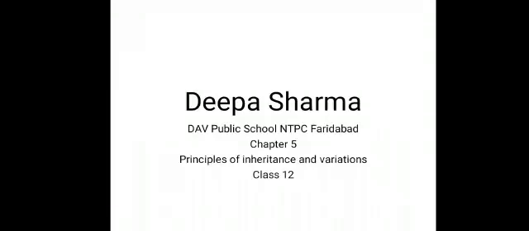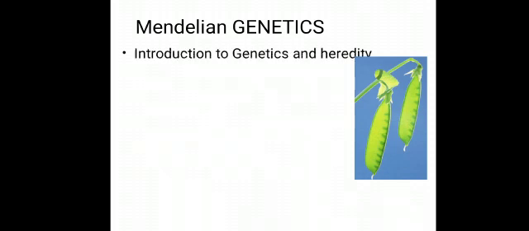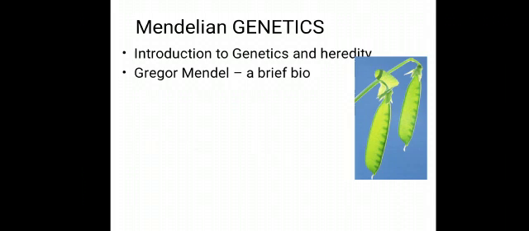everyone. Here we are starting our chapter 5 of class 12, that is principle of inheritance and variation. First of all, we will discuss about the Mendelian genetics. Here what Mendel do. We will discuss introduction to genetics and heredity. We will discuss about Mendel, that is Gregor Mendel, a brief bio of Gregor Mendel, a well-known scientist, and nowadays he is known as father of genetics.